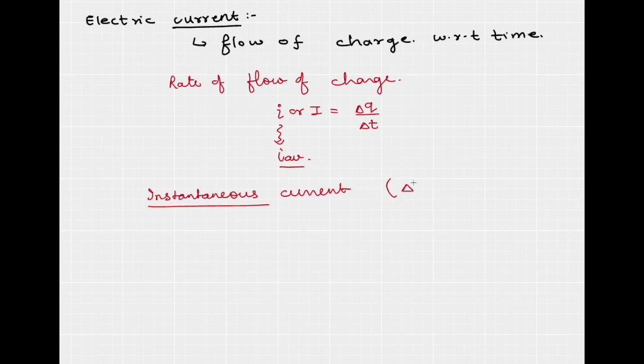So instantaneous current simply means that the time interval is very small. It is written as the limit delta t tends to 0 of delta q by delta t. This limit means that at a very particular instant, I am talking about the rate of flow of charge.